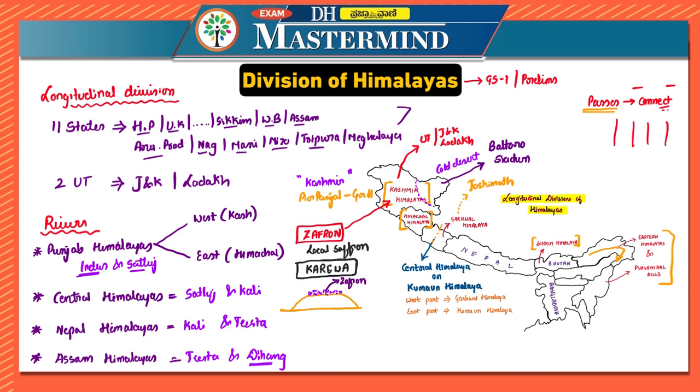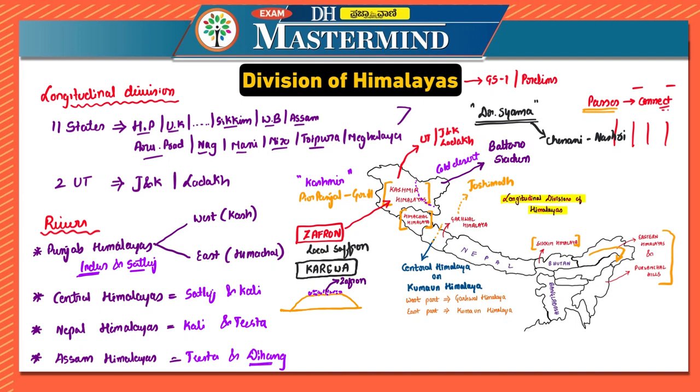Similarly, there is a tunnel also, that is Jawahar Tunnel, and the most important tunnel when it comes to the prelims point of view, which you have to remember most importantly, is Dr. Shama Prasad Mukherjee Tunnel. Now, this Dr. Shama Prasad Mukherjee Tunnel is also known as Chenani Nashri Tunnel. So it is a road tunnel in Jammu and Kashmir, and it is a 9-kilometer long tunnel.